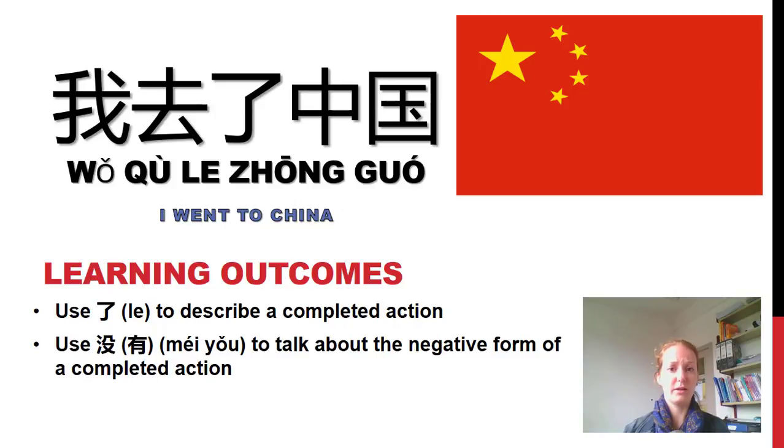So make sure that you also use the pause button so that you can give yourself some time to think and some time to repeat the examples out loud to yourself.